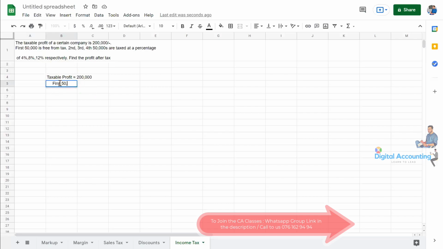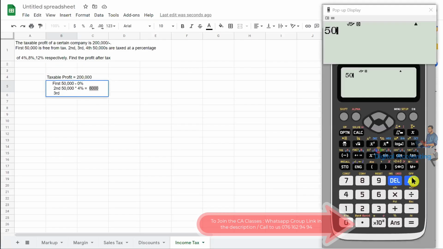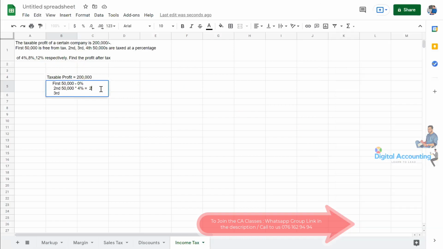So what they are saying is, the taxable profit is 200,000. So first 50,000, 0% tax. There is no tax. Then second 50,000, 4%. 50,000 times by 0.04, then it will be 2,000 rupees. This is 0, right?